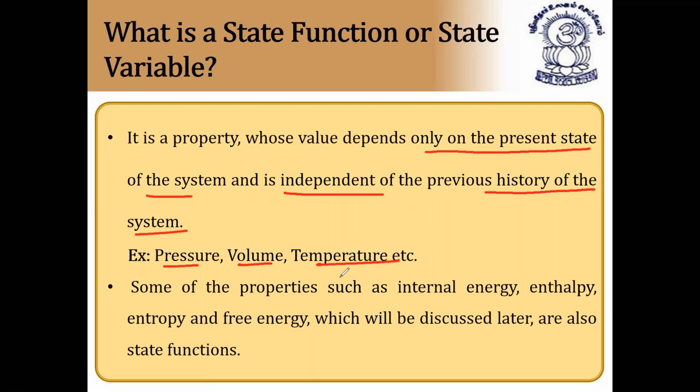It depends only on the present state of the system. Present state means, for example, temperature 100 degrees C. Previously it could have been 0, minus, or 200, 500 also. Now if we ask what is the temperature of the system, it is 100 degrees C. So this is a state function. Volume also: 1 liter, 2 liters, its value keeps on changing, but at a particular point its value is the same, that is constant. So it is independent of the previous history of the system, and pressure is also the same.